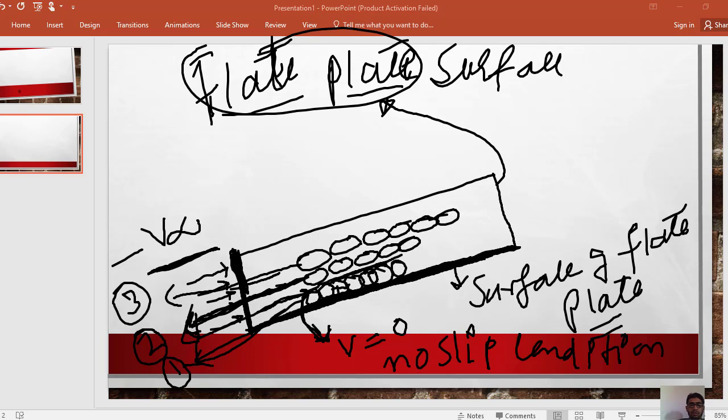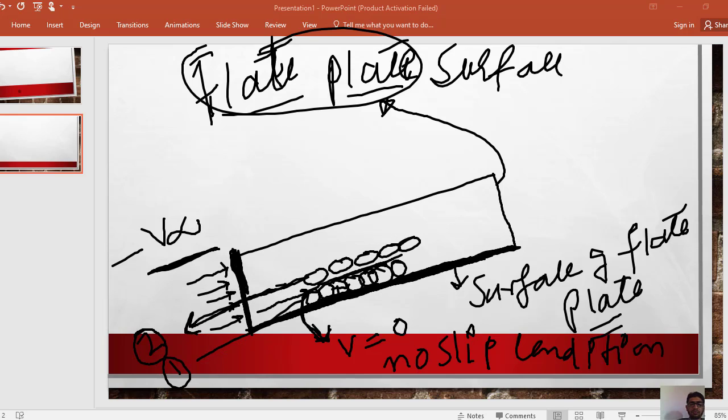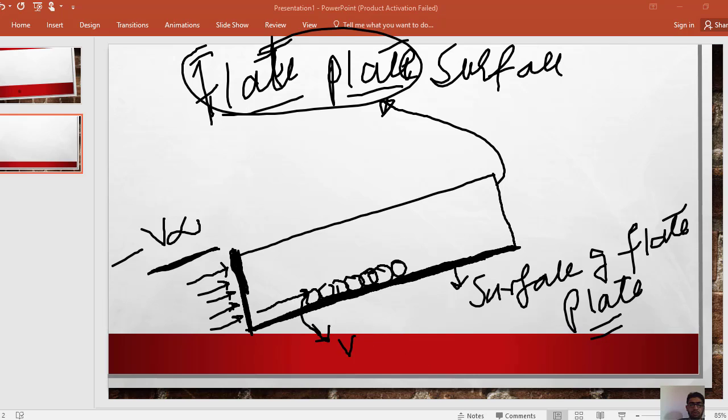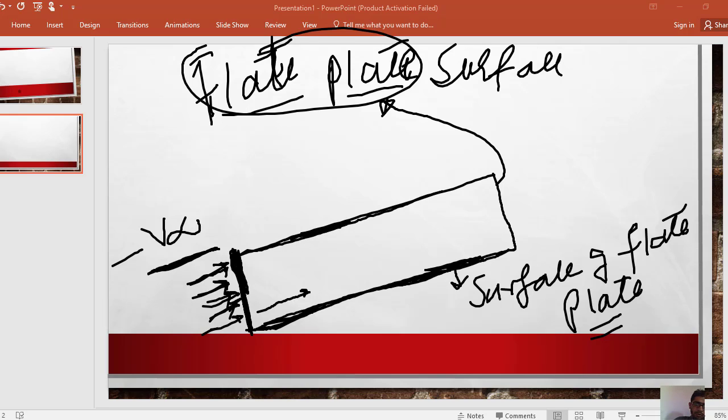So in this case, the velocity boundary layer was formed on the plate. Again, this is a plate surface. This is the water which comes from some source.